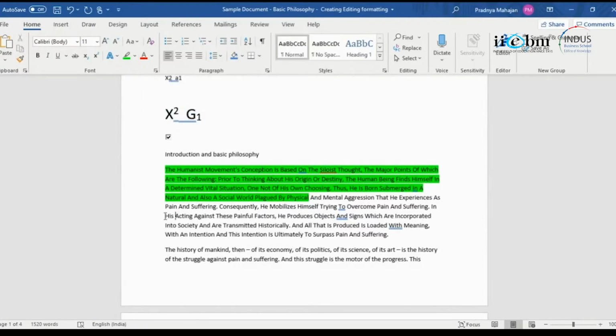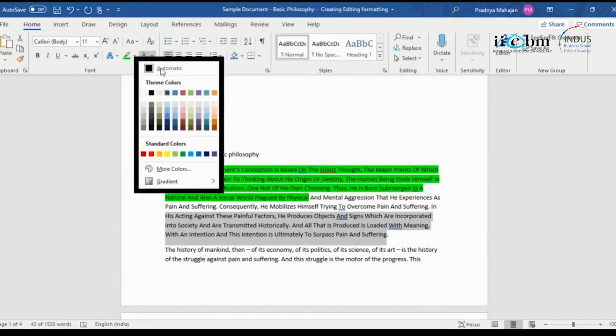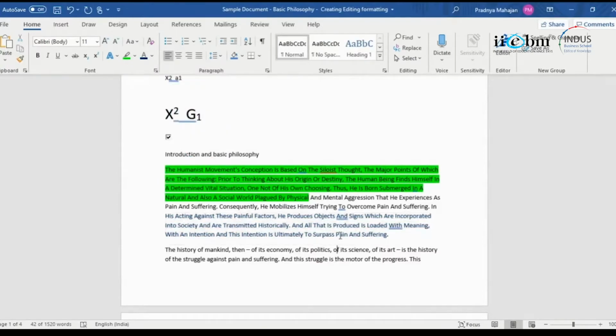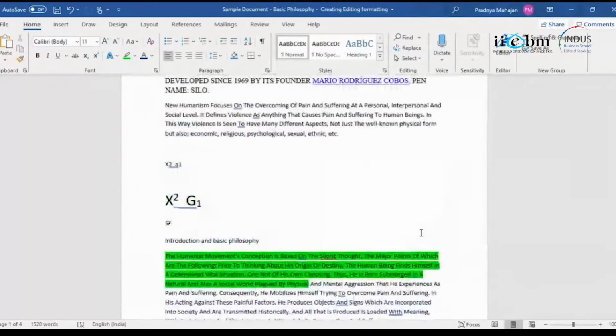We've already used this. For example, if I want to change the font color, I can use any one of these existing fonts. And if I want to apply it somewhere else, I just select the paintbrush and paint over the others so that the same format gets applied. So far everything okay. Clipboard, everything to do with the font, that means the word, the sentence, the lettering, what kind of a style you want, all this is available in font. Okay, now the next important part is paragraph.